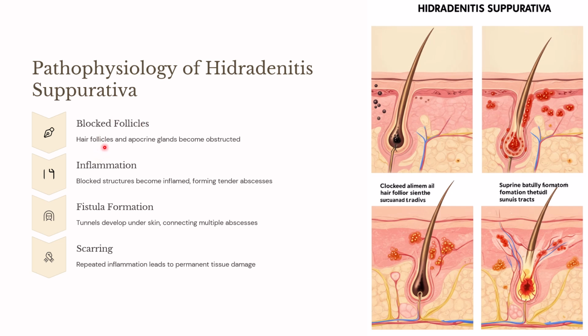When the apocrine glands on the hair follicles become obstructed, the blocked structures become inflamed, forming tender abscesses. These tender abscesses form as tunnels develop under the skin connecting multiple abscesses. Repeated inflammation leads to permanent tissue damage, resulting in hidradenitis suppurativa. Therefore, the treatment is surgical excision of the tract.